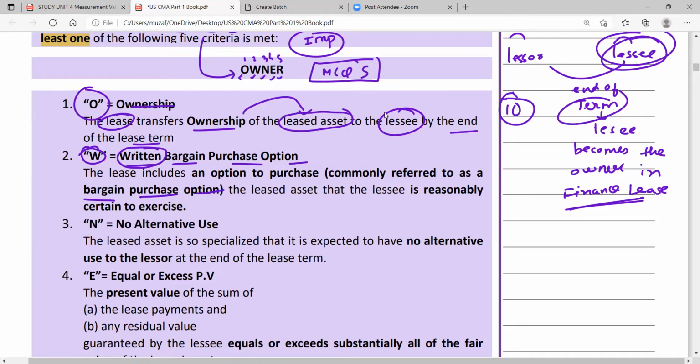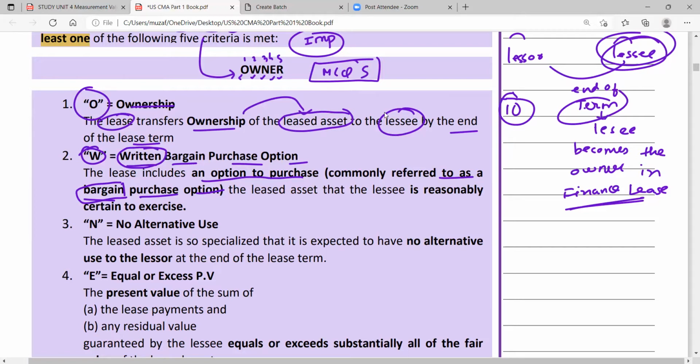The lease includes an option to purchase, commonly referred to as a bargain purchase option. Why bargain? Because here the lessee bargains with the lessor that at the end of the term, I want the ownership of the asset, but at a very cheap rate. I will not pay you whatever the market value of that asset is in the market. No, I will be paying you less. So here the lessee bargains, and therefore it is a finance term called bargain purchase option.